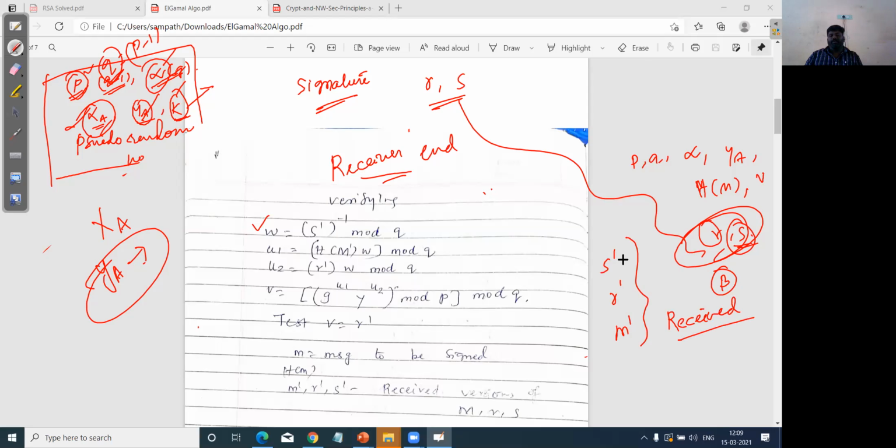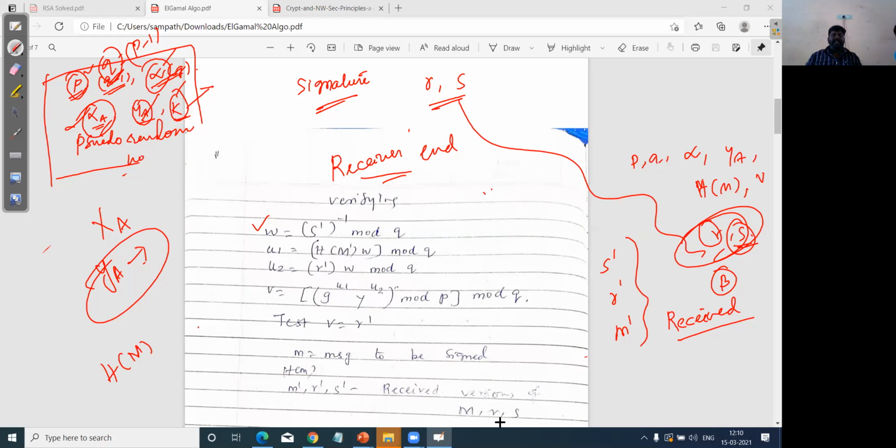If you neglect this dash, that will not cause any issues. You can use it as it is. S dash inverse mod q. Here we'll be using the inverse operation, followed by u1, which will be calculated with h of m. H of m is the hash applied to the message. I hope you are clear with what the hash function is.